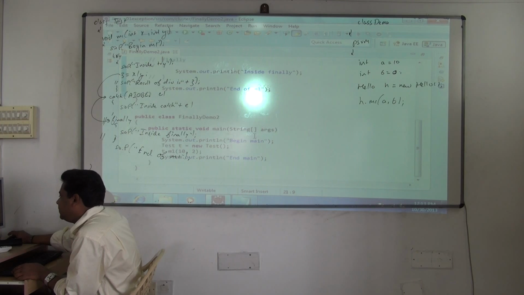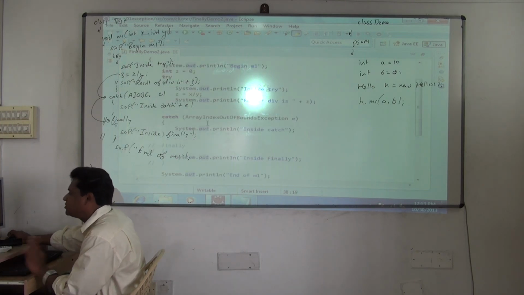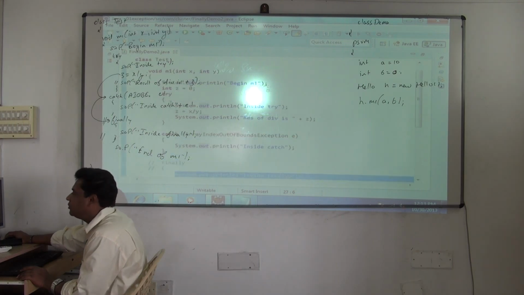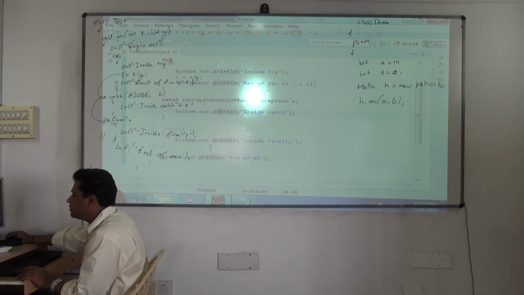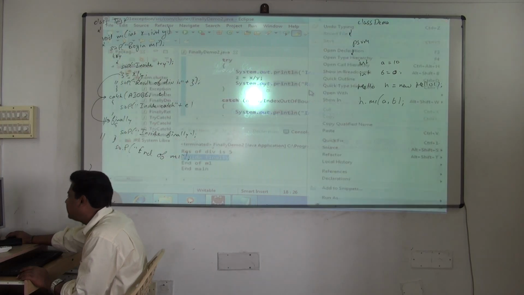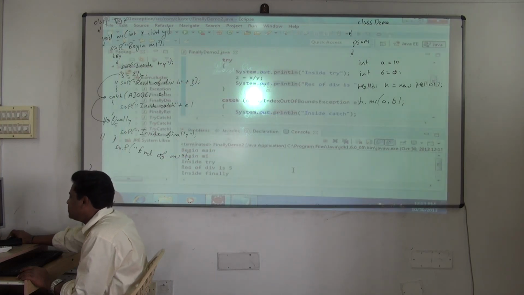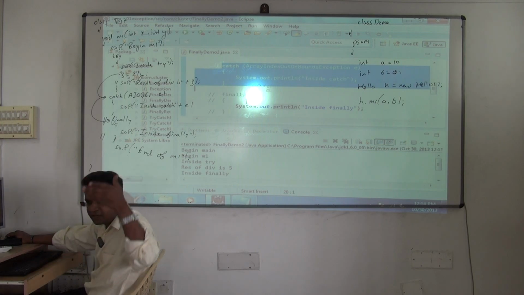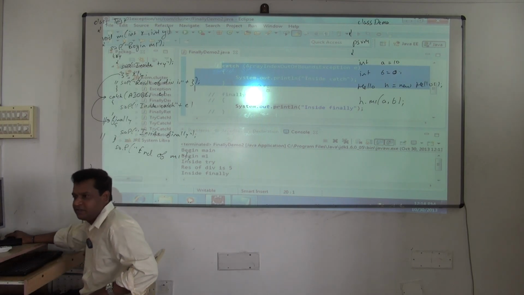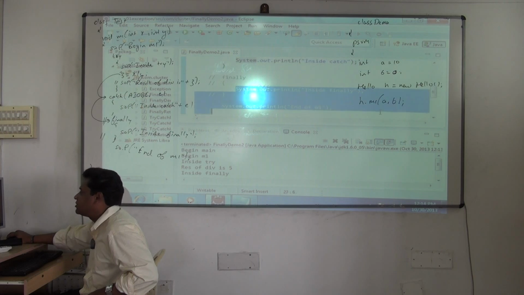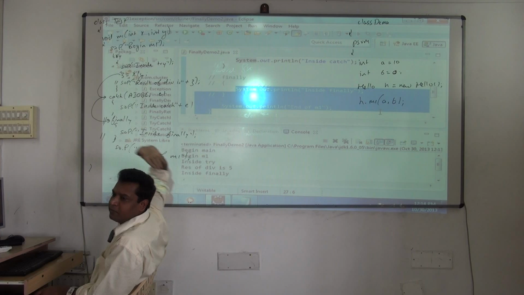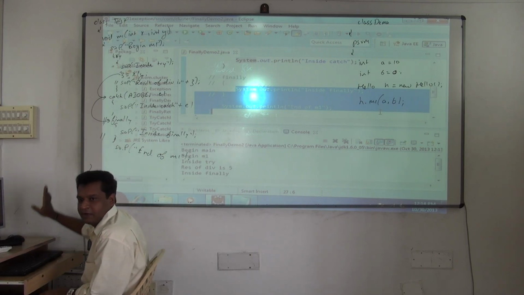See this output now. Exception is not occurring. If exception is not occurring, no issue. Both the statements will execute, because catch will not execute and these statements will execute. You should know how the method gets executed. It's very simple. See this: begin main, begin M1, inside try, catch is not getting executed. Since error did not occur, the execution inside your method continues. So all the statements in the M1 method complete execution and then control will come back to the main method. Are you understanding the flow?